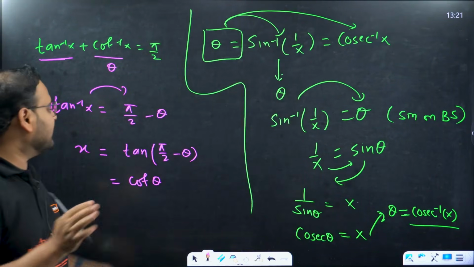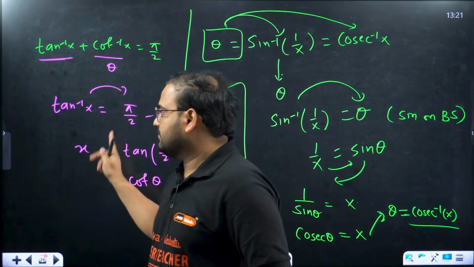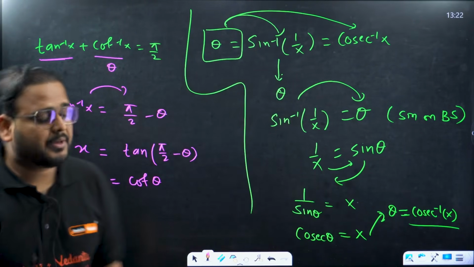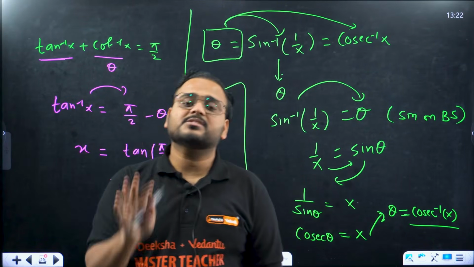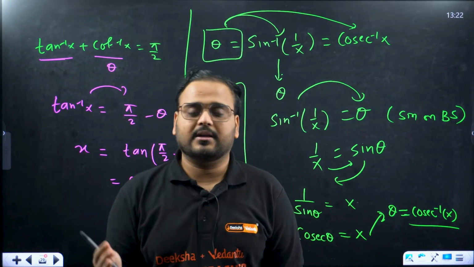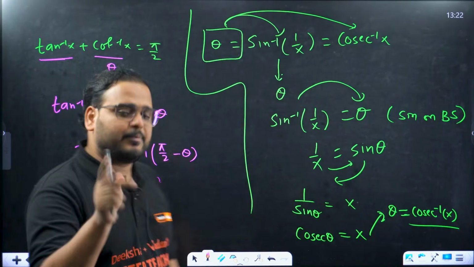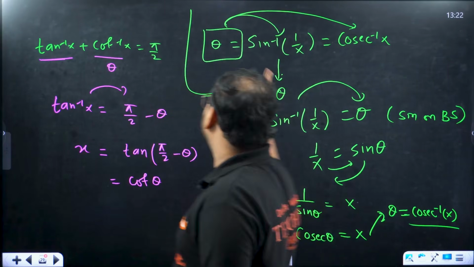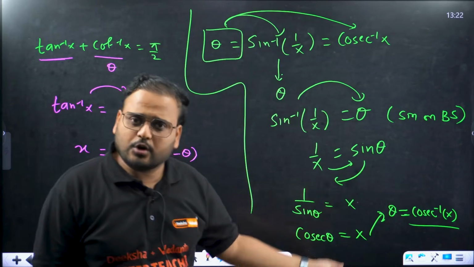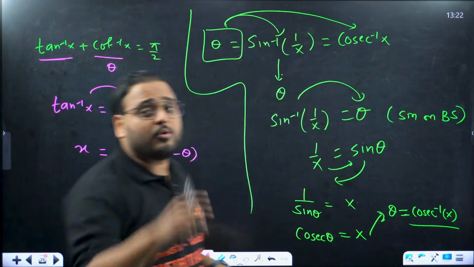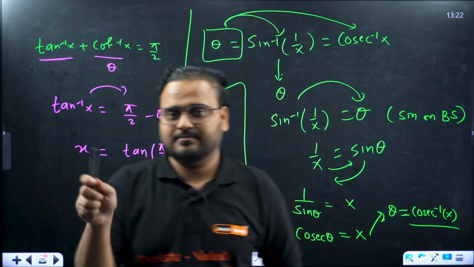Guys, this is the explanation, not the proof or derivation. I'm trying to give you a hint of how to do it, the concept behind it. This is not the derivation side. For derivation, stick to NCERT only. For board related things, NCERT derivations is what you need to do, because it's step marking and there's a process that you have to follow. If you want me to do that only, let me know in the comment section. I want to see many comments saying, sir, do it the way NCERT does. Then I'll follow that method.